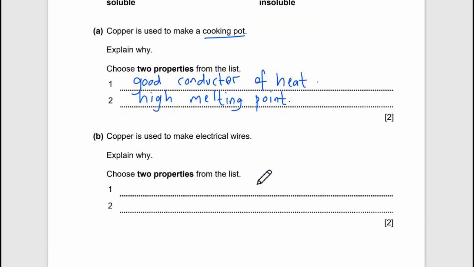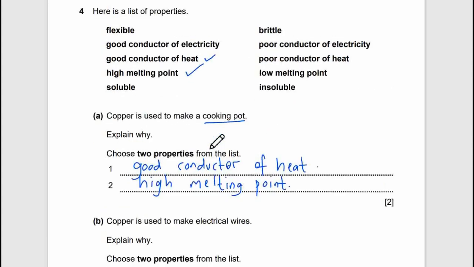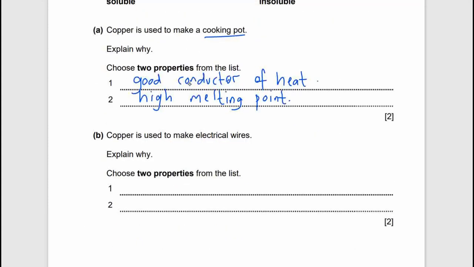Copper is used to make electrical wires. To explain why, choose 2 properties from the list. Because it's a good conductor of electricity. And the second is it's flexible. Flexible and good conductor of electricity.